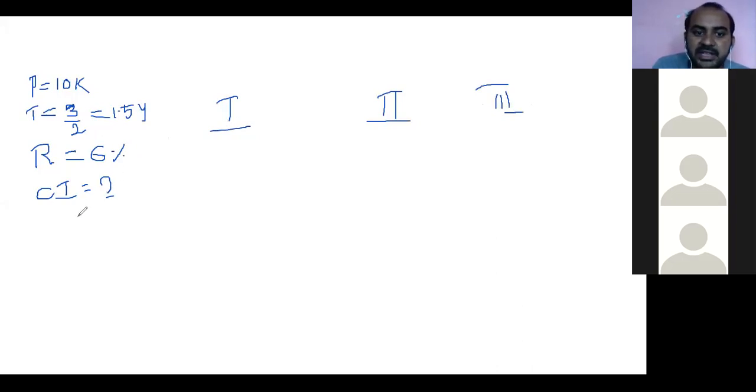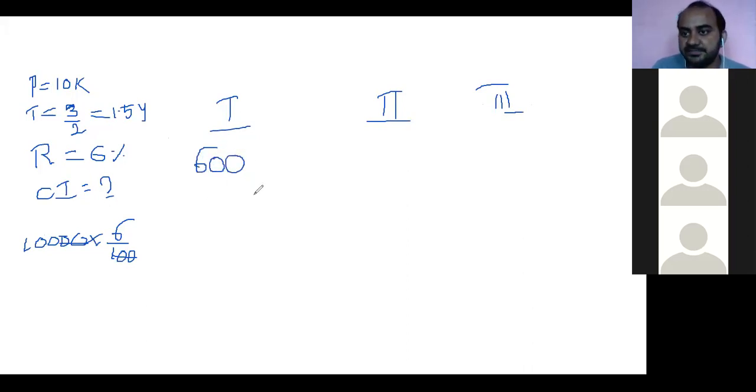So principal, that is 10,000 into 6%, that is 6 by 100. Percent means 6 by 100. Cancel it, 100 cancels. 100 into 6, 600. That is the first year interest.